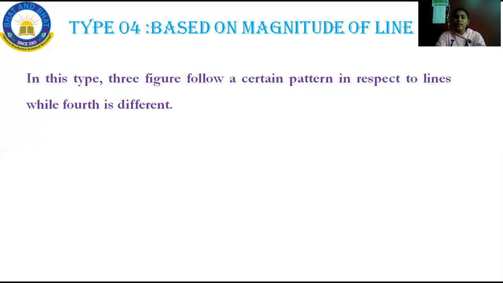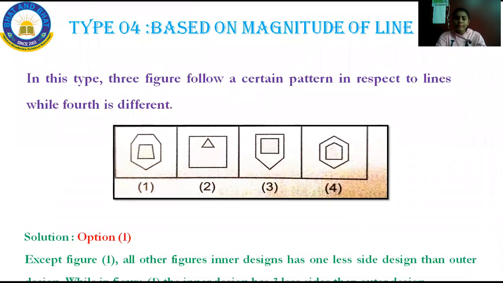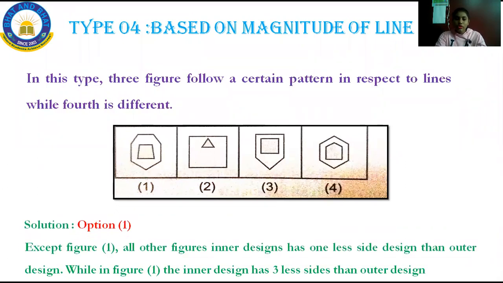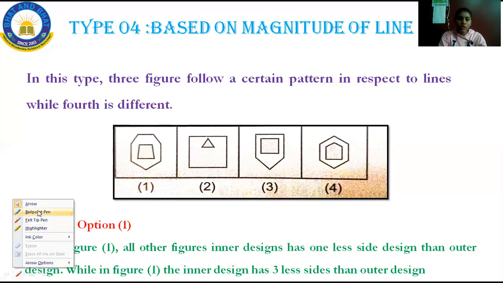Now we'll come back. Based on magnitude of lines, here also 3 figures follow a certain pattern with respect to lines. Here magnitude is nothing but lines. Let us see now. Come to option 1 and count the number of lines. There are two designs, that is inner design and outer design. Can you see that? The small one we will call the inner design and the outer one we will call the outer design.